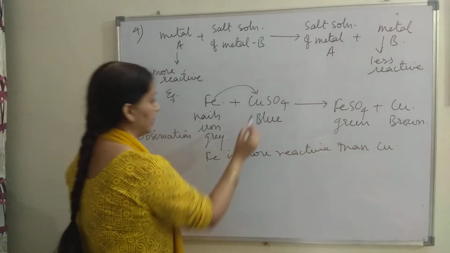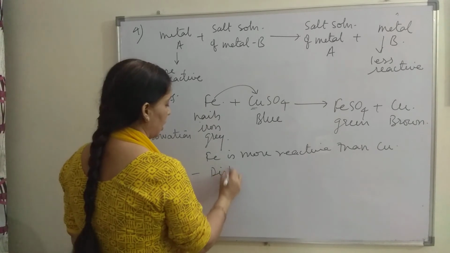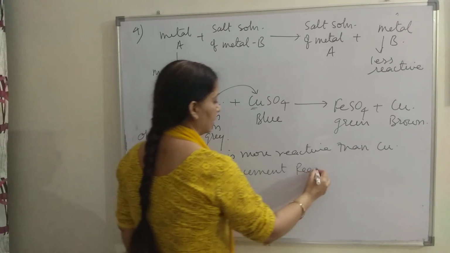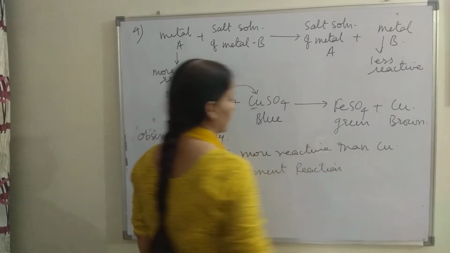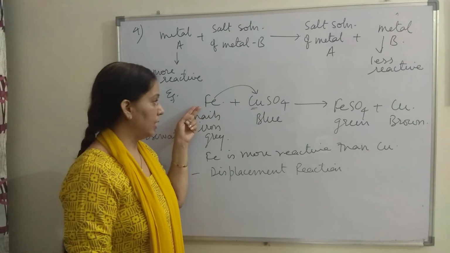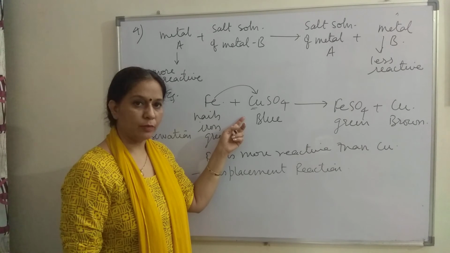That is why it displaces copper from its position, and this reaction is called displacement reaction.